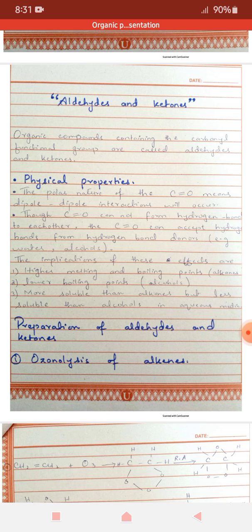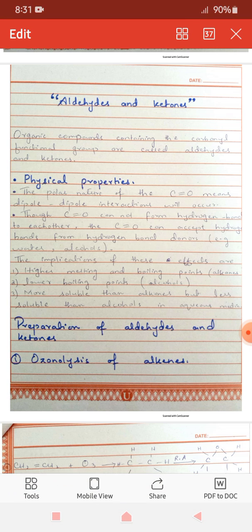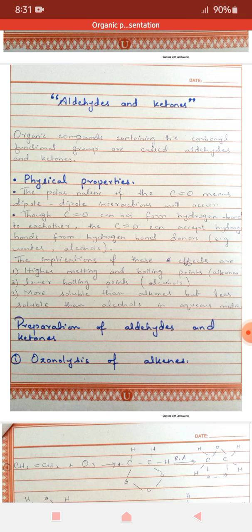Today my topic of presentation is aldehydes and ketones. Organic compounds containing the carbonyl functional group are called aldehydes and ketones.